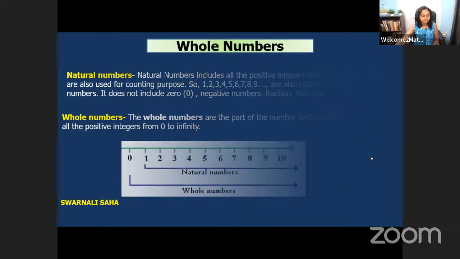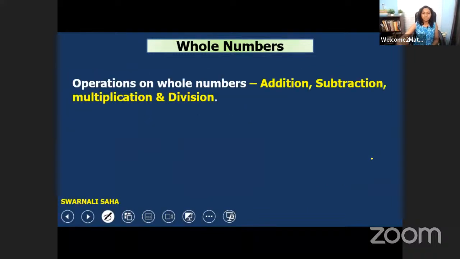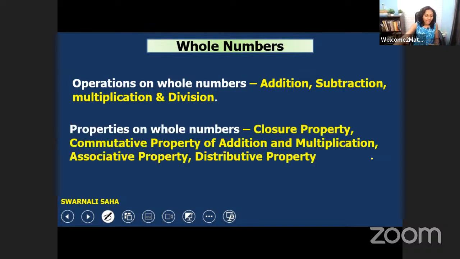So let's see first the operations on whole numbers. The basic operations are mainly addition, subtraction, multiplication, and division. And there are some properties of whole numbers: closure property, commutative property on addition and multiplication, associative, distributive, many properties are there.